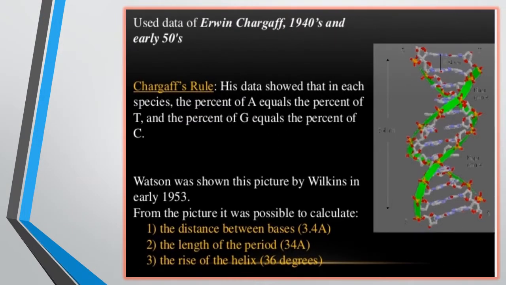What is Chargaff's rule? The percentage of A equals the percentage of T, and the percentage of G equals the percentage of C, and this is called Chargaff's rule. Then Watson saw this picture by Franklin, and from this picture it was possible to calculate the different dimensions of the DNA. The first is the distance between the bases, which is 3.4 Angstrom. The length of the period is 34 Angstrom. The rise of the helix is 36 degrees.